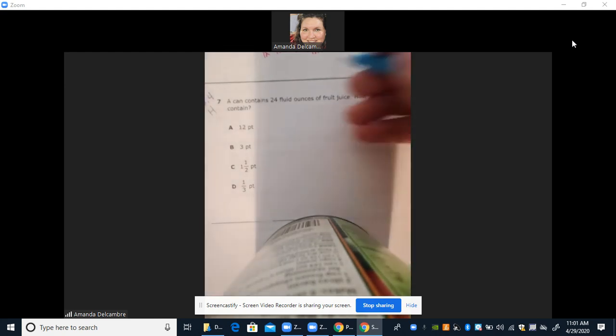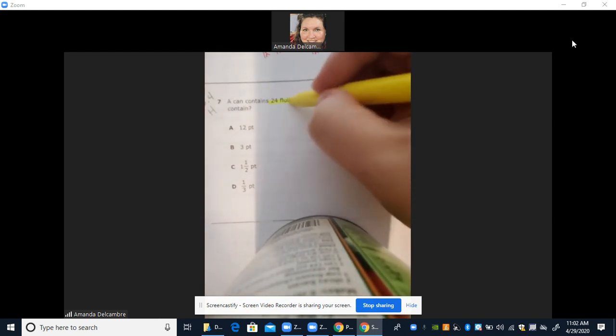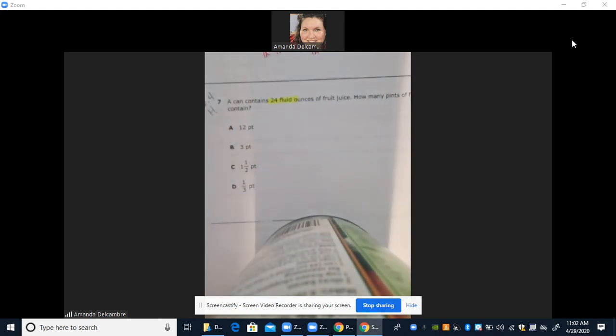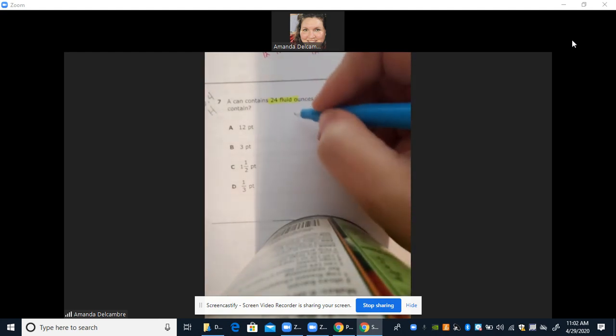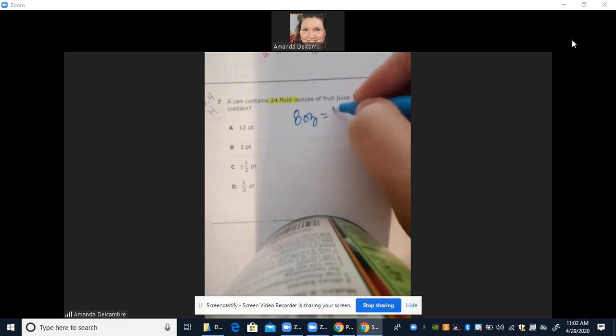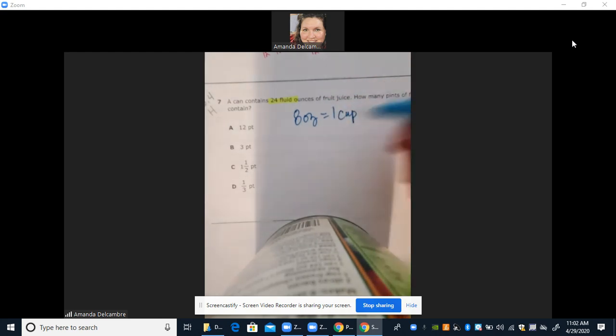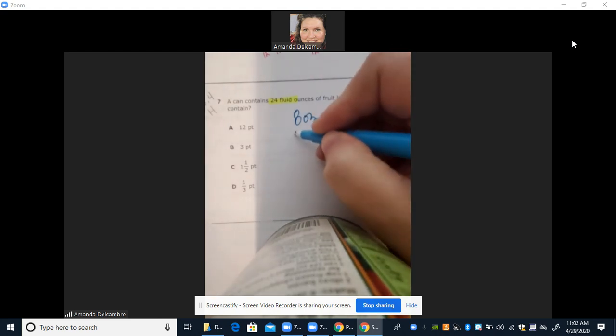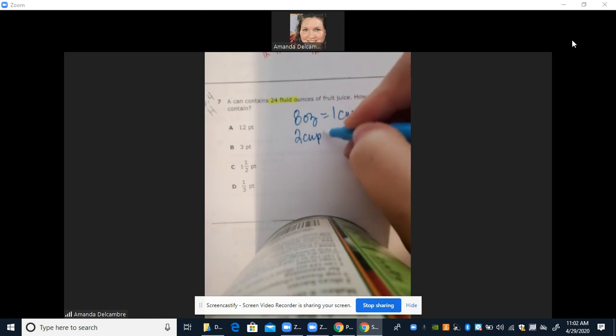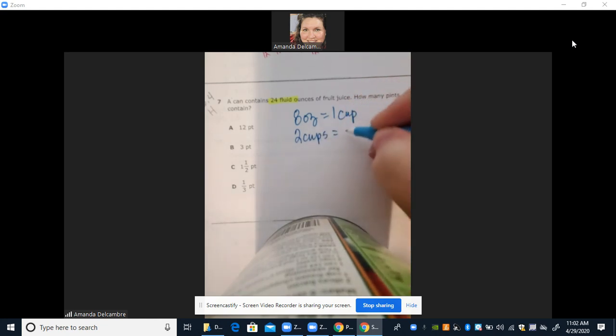All right, so we're looking for fluid ounces. Well, let's look at what we know. We know 8 ounces is equal to 1 cup. And 2 cups is equal to 1 pint.